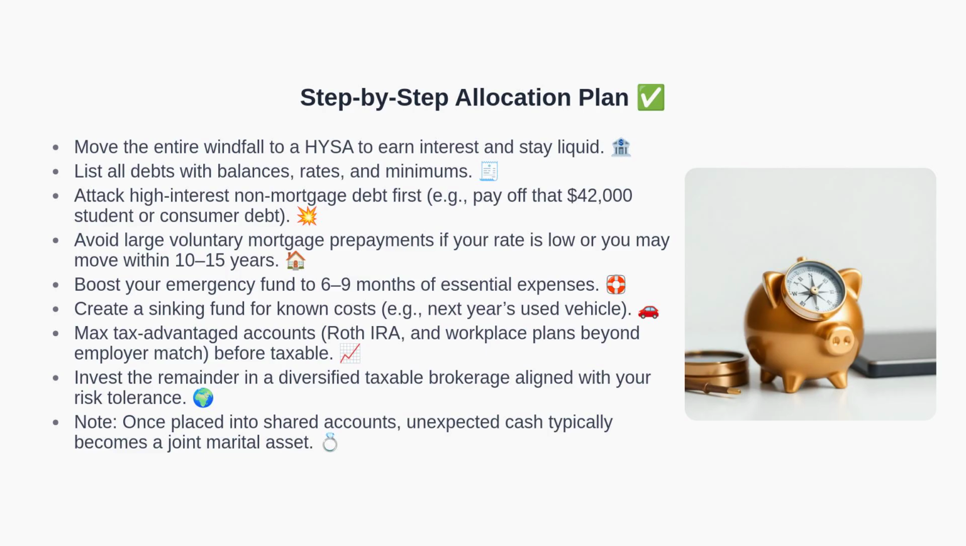Fifth, expand your emergency fund to cover 6 to 9 months of essential living expenses. Sixth, set up a sinking fund for foreseeable large expenses, like purchasing a used vehicle next year. Seventh, contribute to tax-advantaged accounts, including Roth IRA and workplace plans beyond the employer match, before investing in taxable accounts. Eighth, allocate remaining funds to a diversified taxable brokerage, consistent with your risk tolerance and timeline. Finally, be mindful that once windfall funds enter joint accounts, they typically become marital property, which has legal implications in many jurisdictions. With the plan laid out, let's compare paying debt versus investing right now.